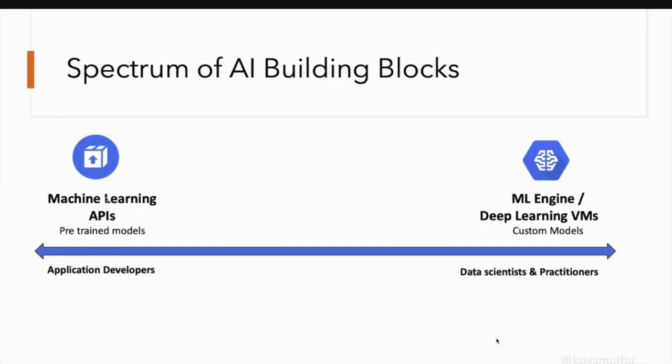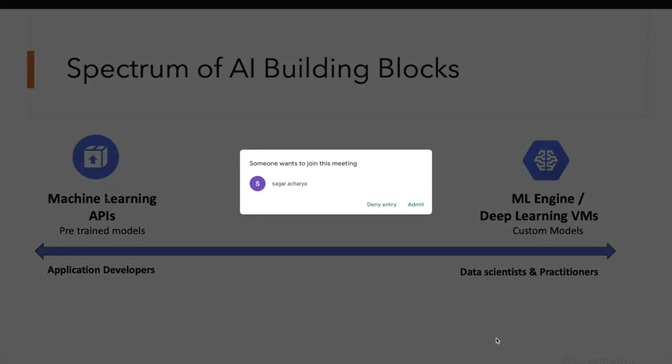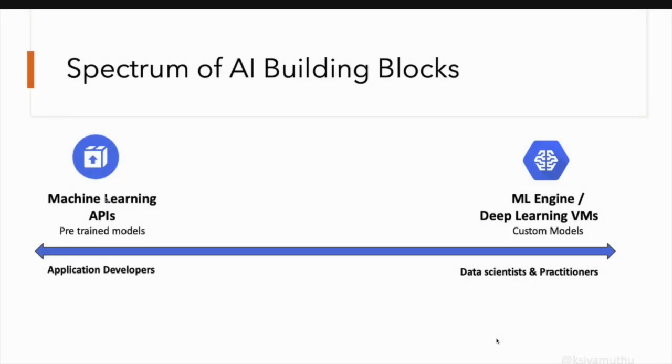It's pretty straightforward. But on the right-hand side, we have the machine learning engine and deep learning VMs. This is mostly used for custom models. What that means is, if I have a specific business use case, let's say I own a steel factory and I need to do visual inspection, to check whether the steel is defective or pretty good, right?